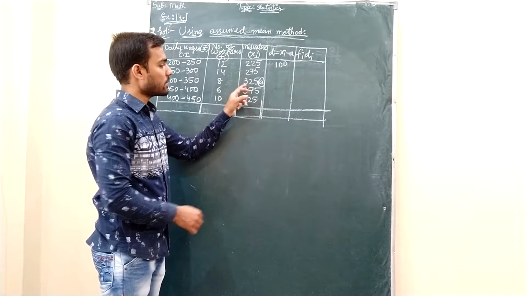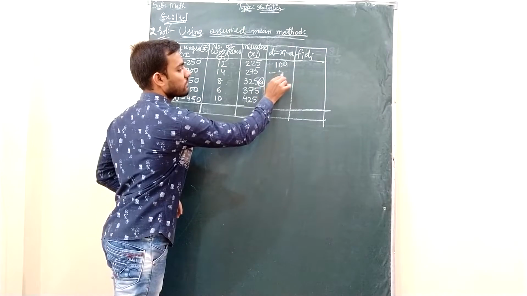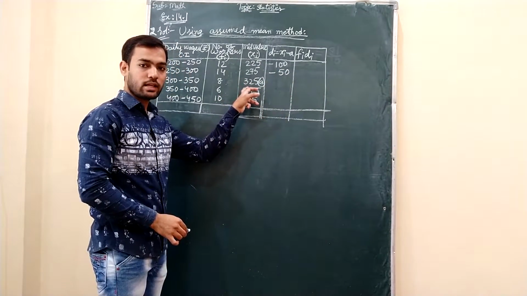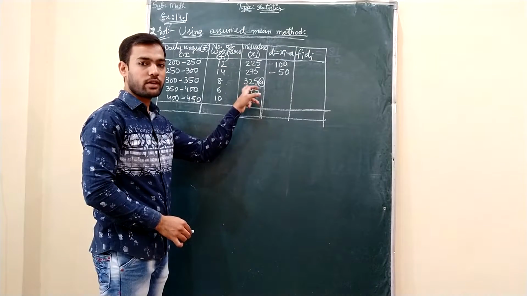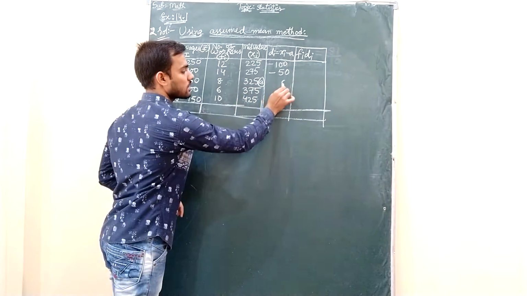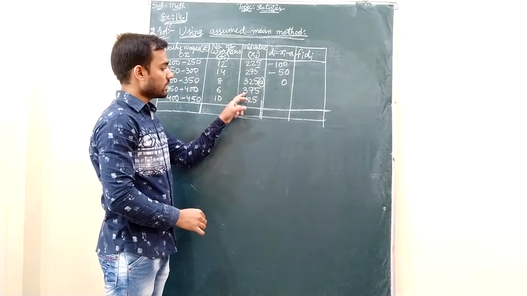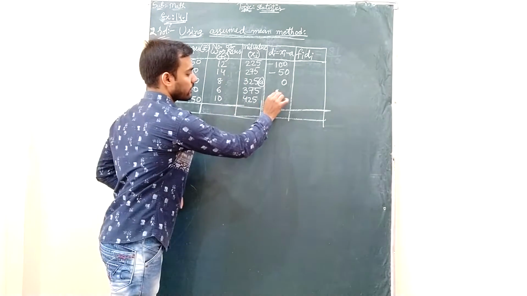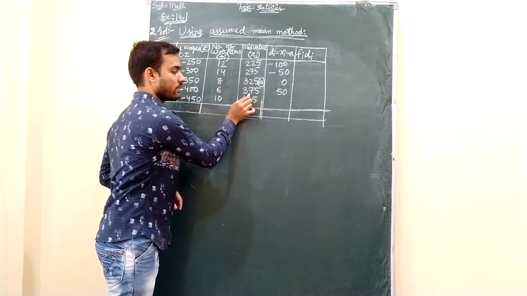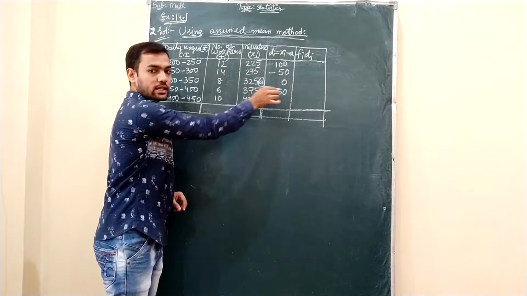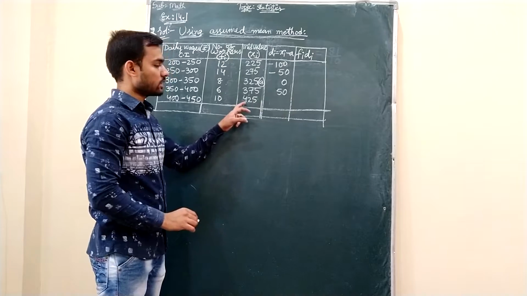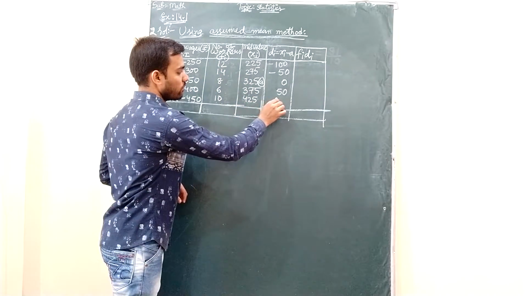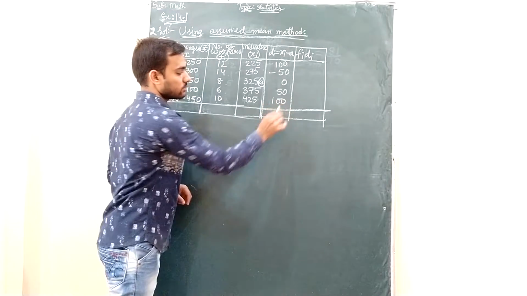So 275 minus 325 is minus 50. Then for the third one, xi is also this, assumed mean is also this. So 325 minus 325 is 0. Then 375 minus 325, 50. Because 375 is bigger than 325, that is the reason we get positive one. Then 425 minus 325 gives you 100.